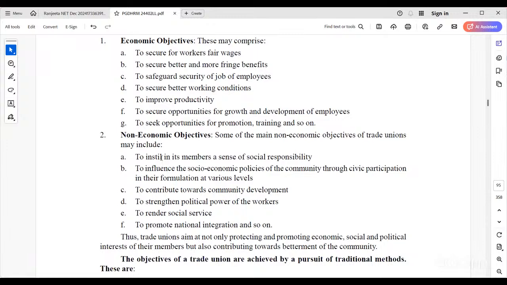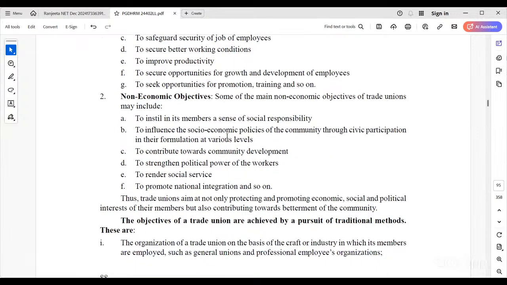There are non-economic objectives also for a trade union. The non-economic objectives are to instill in its members a sense of social responsibility, to influence socio-economic policies for the community through civic participation in their formulation at various levels, to contribute towards community development, to strengthen the political power of the workers, to render social services, to promote national integration, and so on.